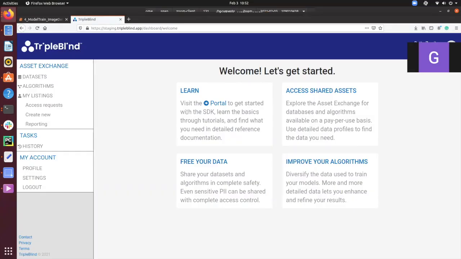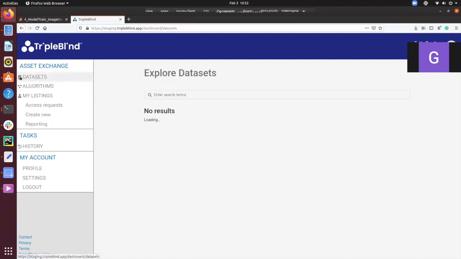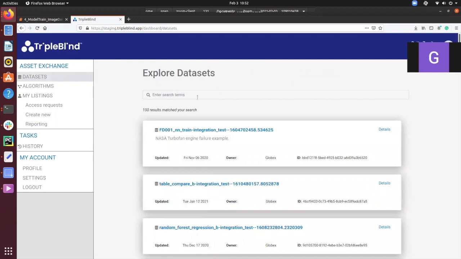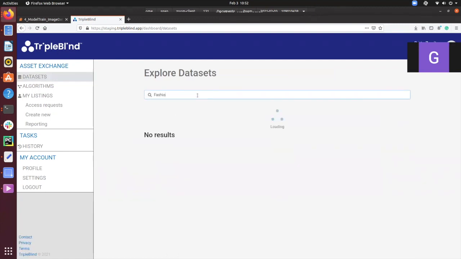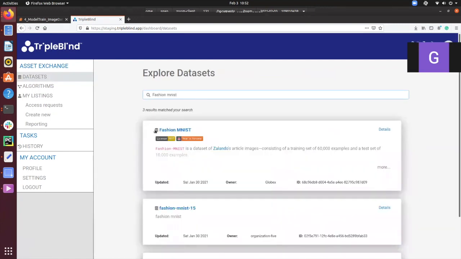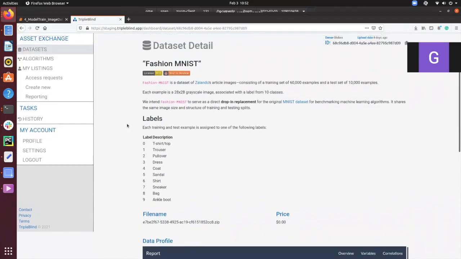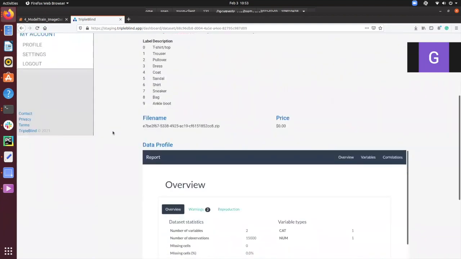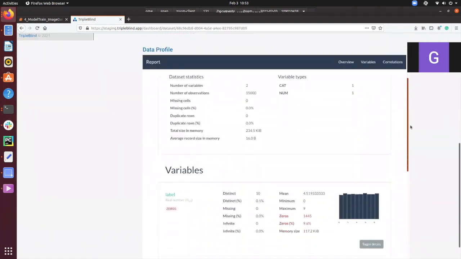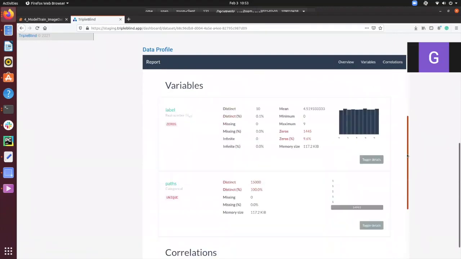The first thing I'm going to do is to visit the main TripleBlind application webpage where I can actually use the Datasets Explorer to find datasets of interest. In this example, I'm going to look for the Fashion MNIST dataset. I see there's one available here, and the data owner of this dataset has left some very useful information, such as the number of records, the labels, and the size of these images. There's also the price, the agreements, and a rich view of the characteristics of the dataset.